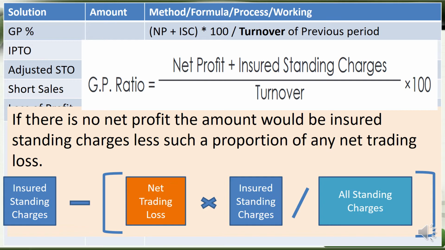So how do you do it? We take insured standing charges, and then minus the net trading loss multiplied by insured standing charges, divided by all standing charges put together. For example, in a company, all standing charges put together is 50,000, but maybe insured standing charges are only 40,000. So we take 40,000 minus, if the net loss is 20,000, 20,000 multiplied by 40,000 divided by 50,000. That's how the formula is to be taken here.